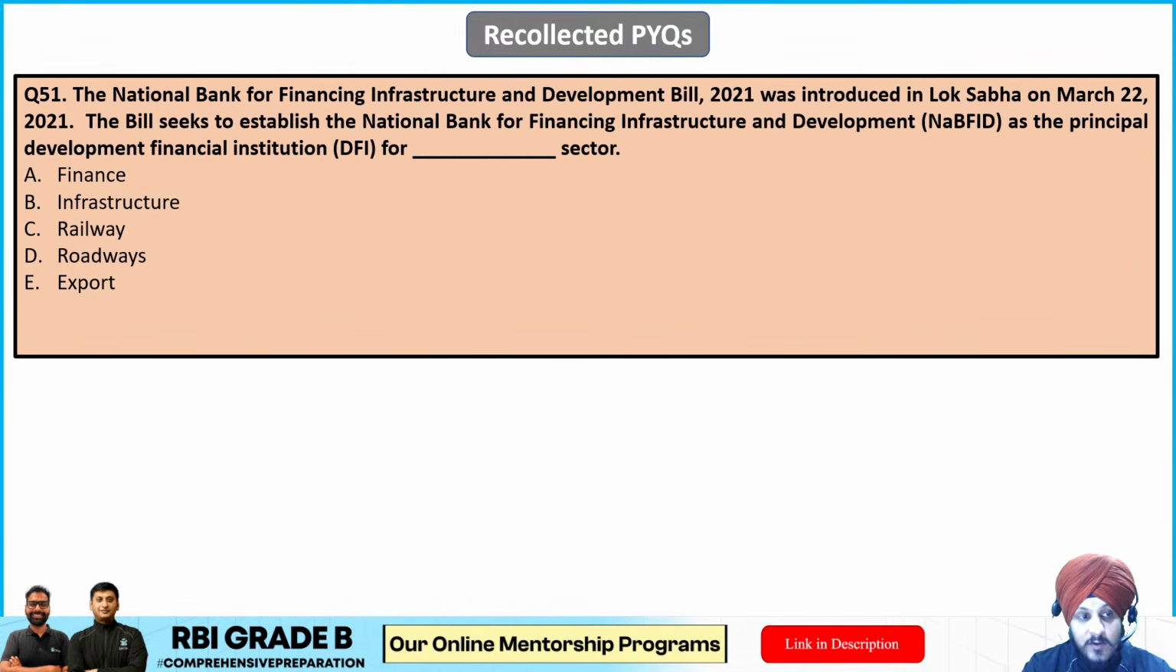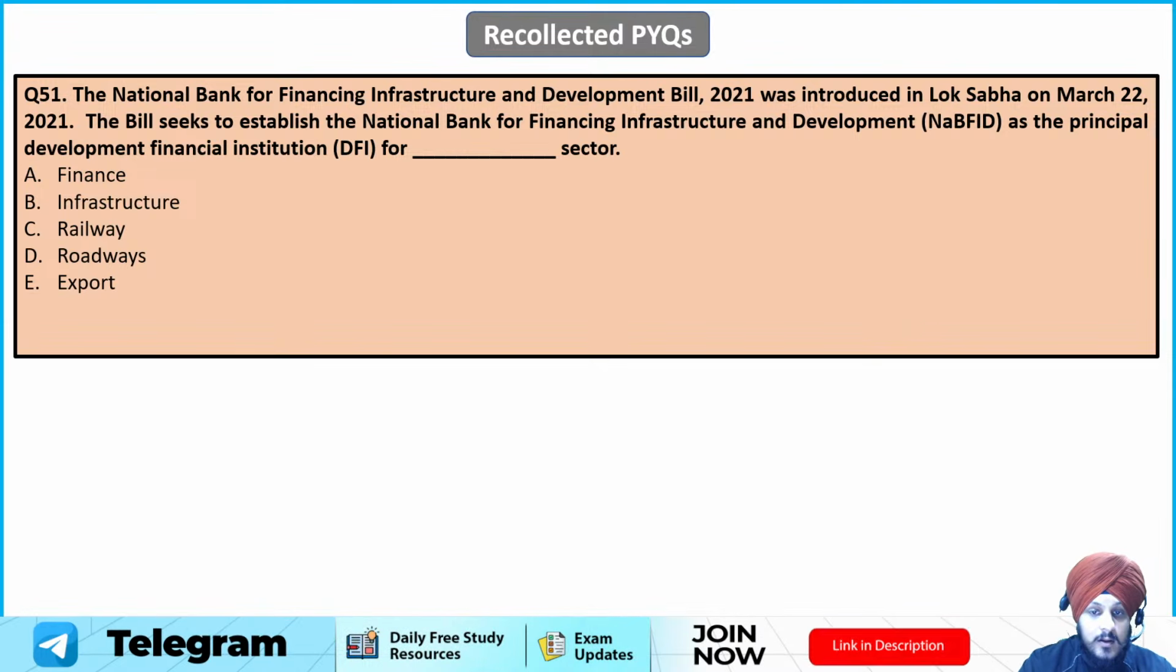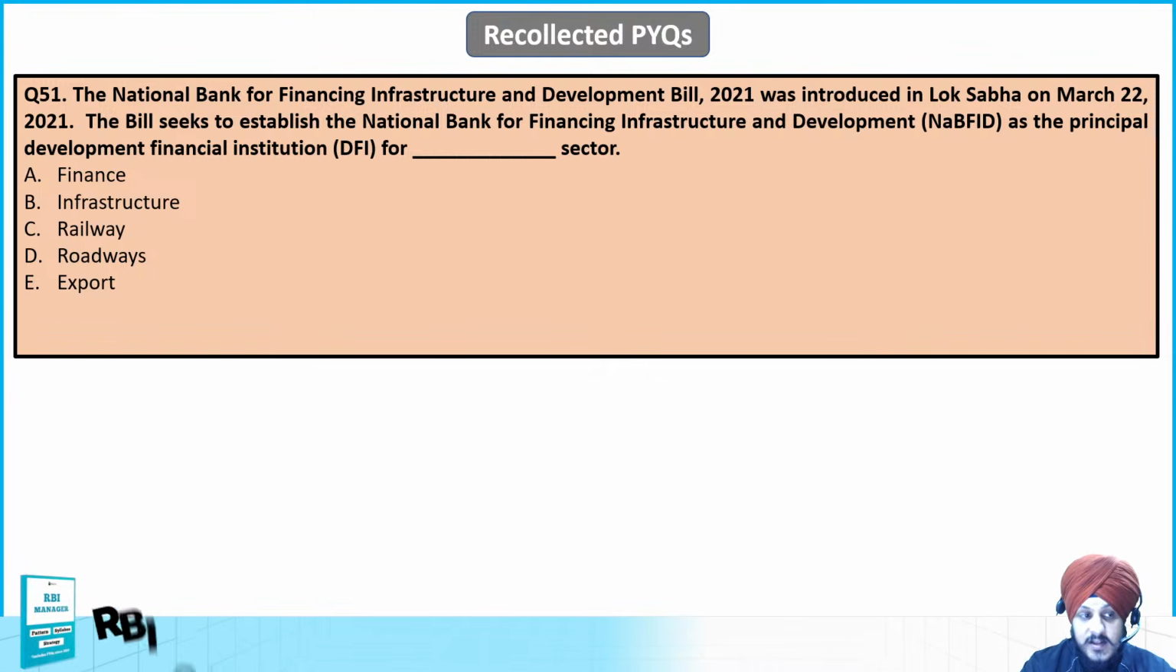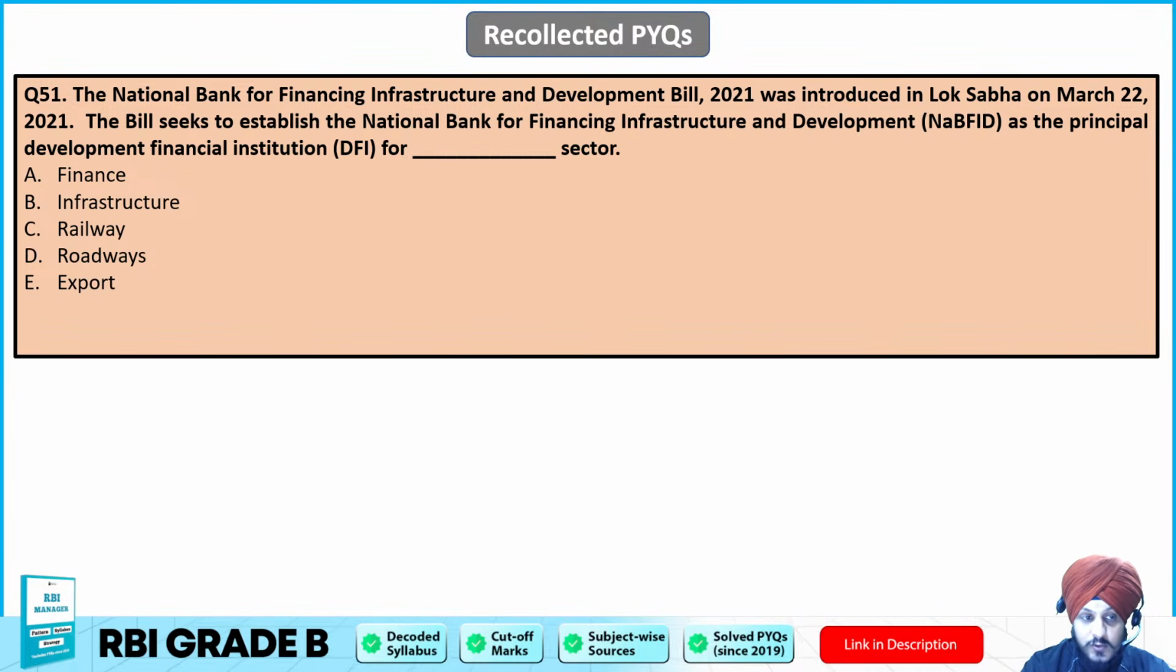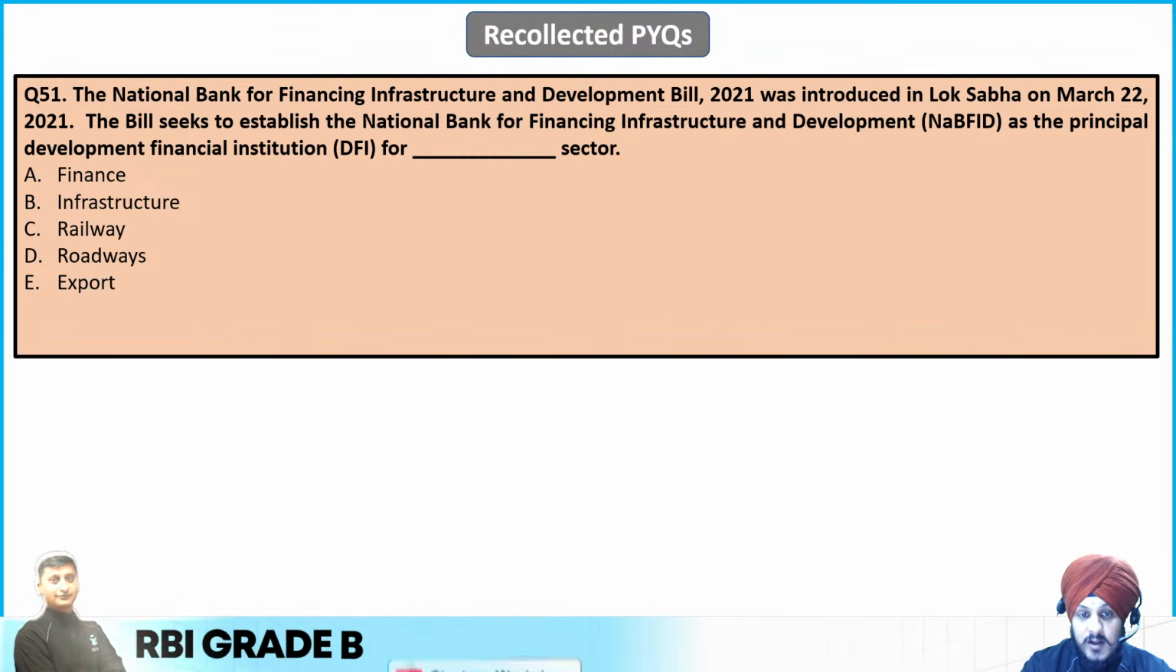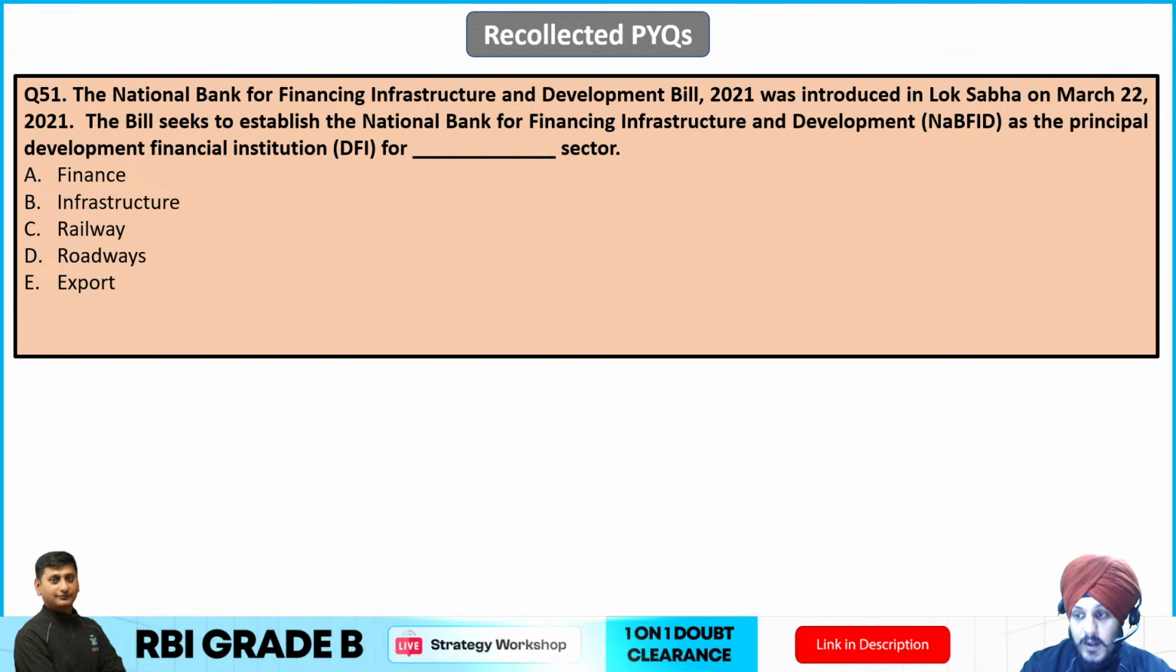Now question number 51. National Bank for Financing Infrastructure and Development Bill 2021 was introduced in Lok Sabha on March 22, 2021. The bill seeks to establish the NaBFID as the principal financial institution for that sector.